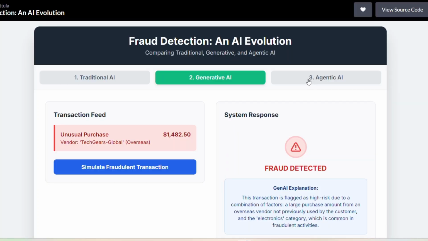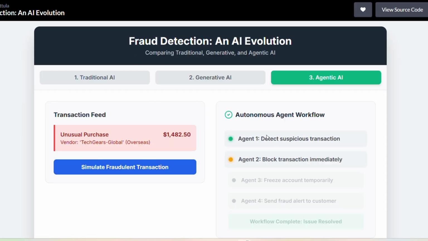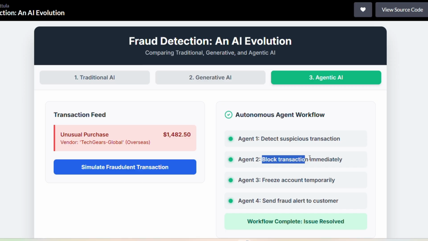Now let's assume the same problem is addressed with the agentic AI. If the credit card fraud detection system is integrated with agentic AI, then the solution might be like this, right? As there are multiple agents under the hood, one agent can be used to detect the suspicious transaction, and the same agent can send a signal to another agent which can block the transaction immediately, right?